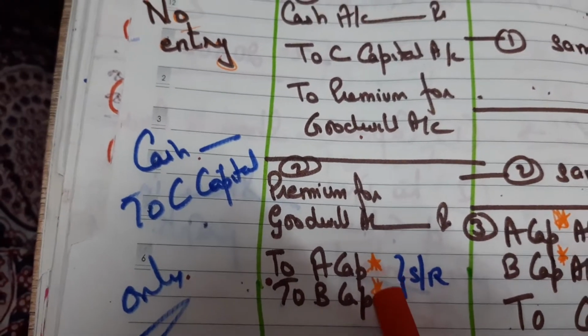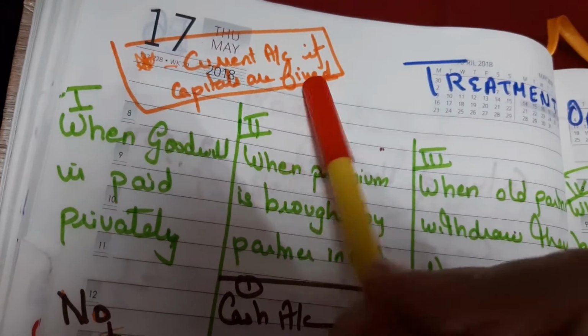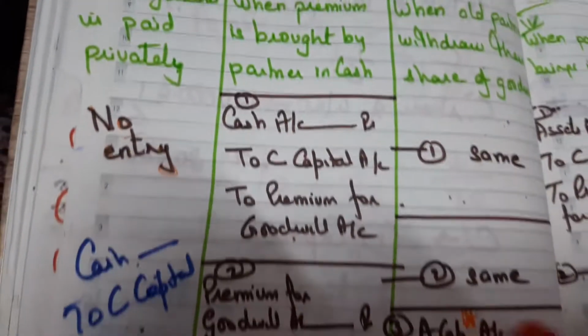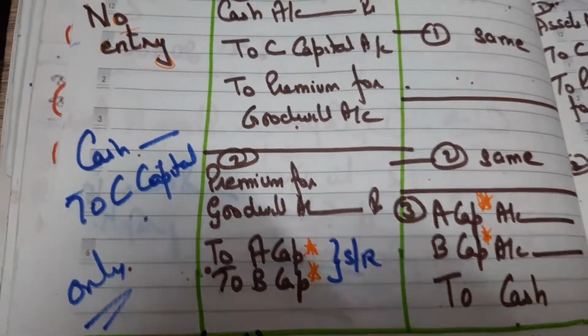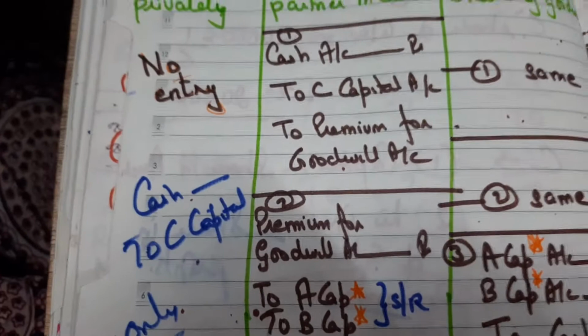So you can see this orange star. Orange star means when they say that capitals are fixed. When capitals are fixed, all the entries are to be done through current account. So instead of A's capital and B's capital, A's current account and B's current account will come.